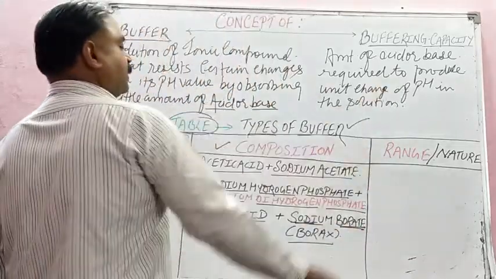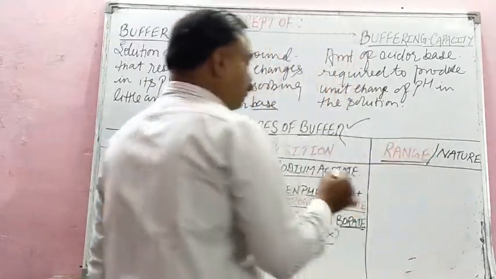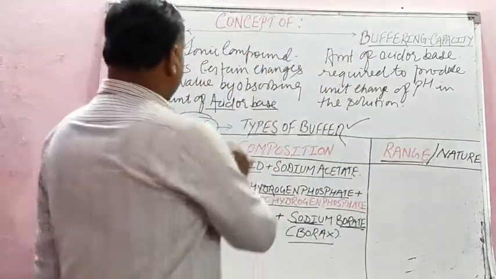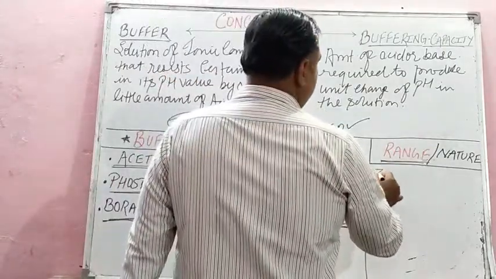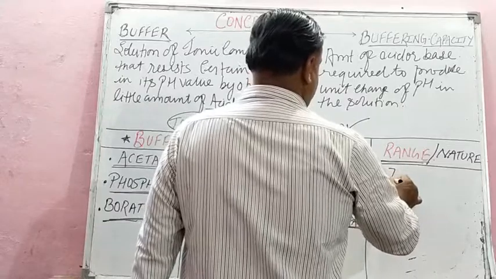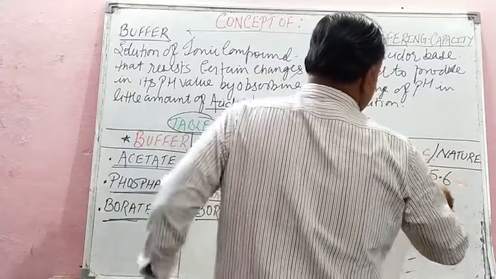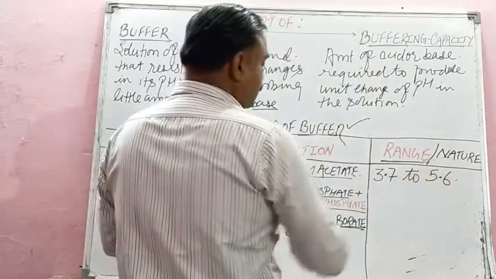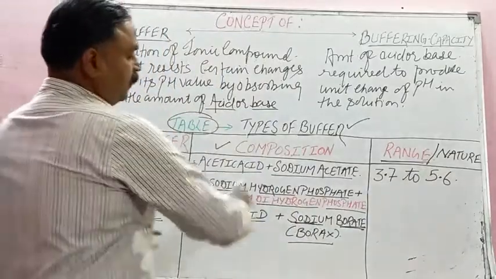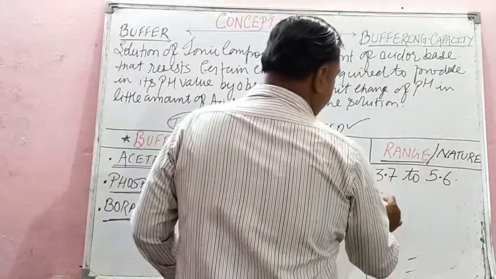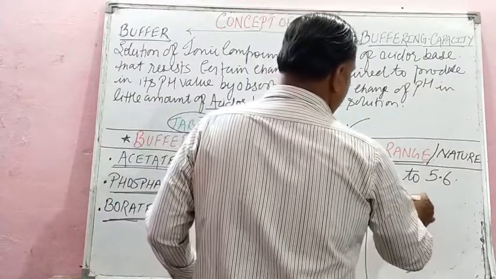And the last column, very interesting, is the pH range you have to learn. I am giving you one technique to learn it. Remember, acetate buffer ranges between pH 3.7 to 5.6. Where this number ends, 5.6, the next starts for phosphate. Phosphate buffer, after 5.6, you remember 5.7 to 8.